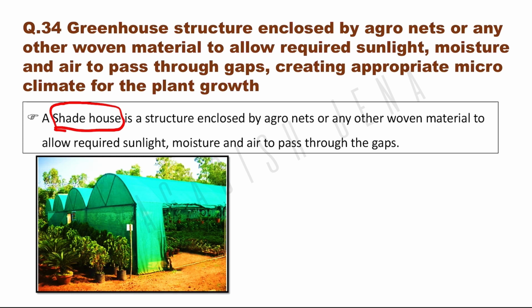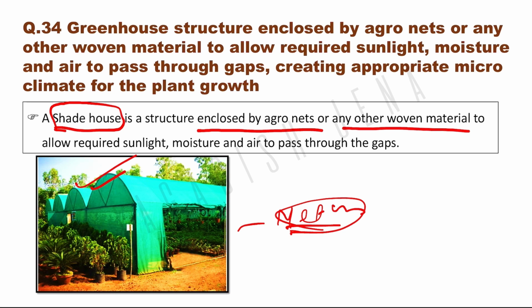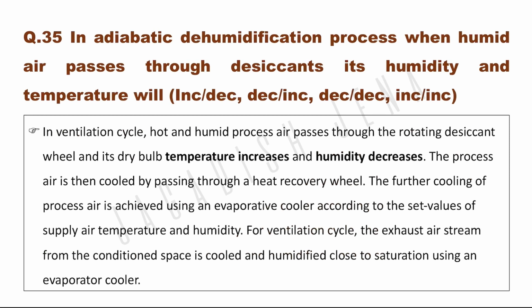That is shade house और net house इसको बोलते हैं. या आप कोई भी रिसर्च इंस्टीट्यूट में या फिर यूनिवर्सिटी में आपको मिल जाएगा. Shade house or net house is a structure enclosed by agro nets or any other woven material to allow required sunlight, moisture and air to pass through the gaps.